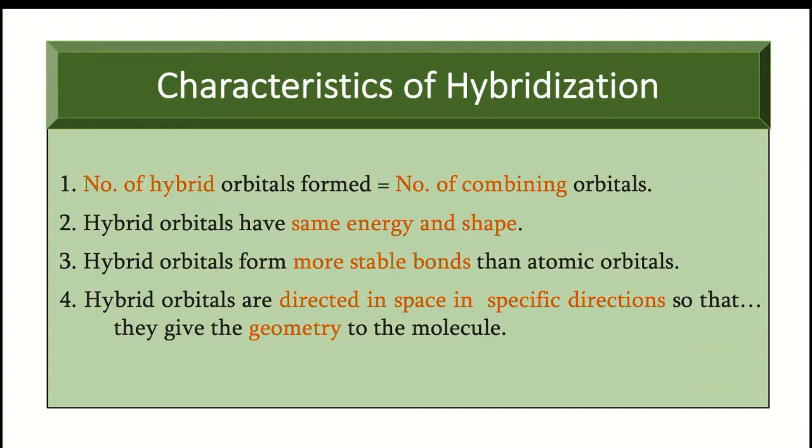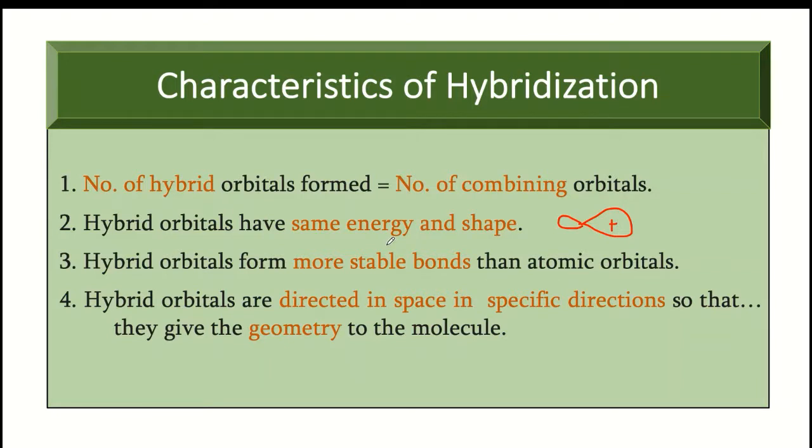Here we always get a hybrid orbital forming a lobe. The hybrid orbital will be shown by a bigger lobe and a smaller lobe. The electron density will be maximum in the bigger part, and the overlapping occurs in this part. So one bigger lobe and one smaller lobe will be obtained. This is the hybrid orbital, and it has the same energy and same shape.